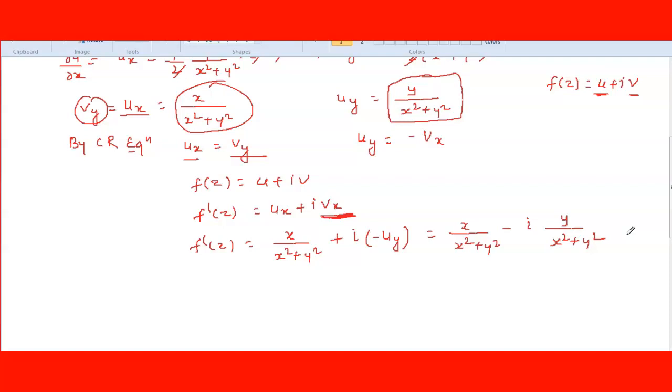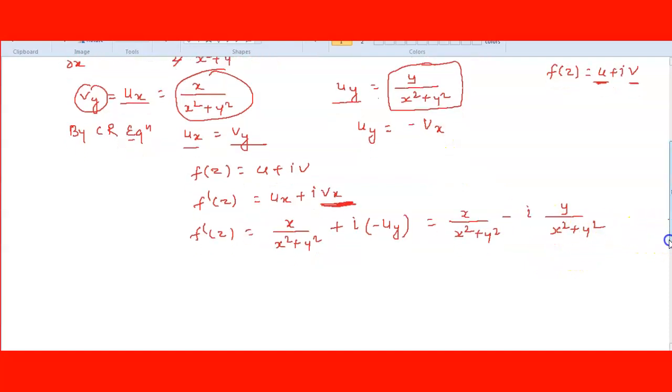Any confusion? Whatever the f of z, you write it here and differentiate with respect to x or y. Whichever value is already given, like u, ux we definitely get by differentiating with respect to x. Vx we don't know because v was not given here, but we know the relation uy is equal to minus vx, so we can substitute it here. Any doubt till here?